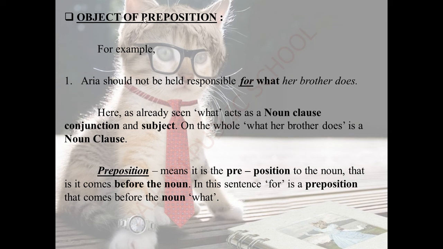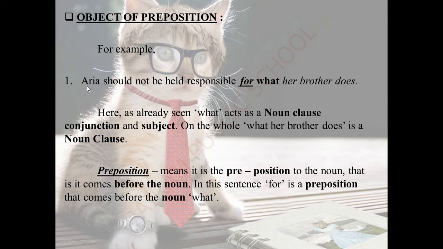Next, object of preposition. First, we can see what a preposition is. You have already seen in your past classes that a preposition is a before-position. Before what? Before the noun. So if a noun is there, a preposition will be there before it. So with an example we can find out how it plays a role as an object of preposition.